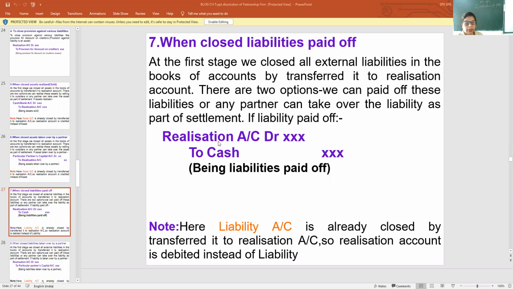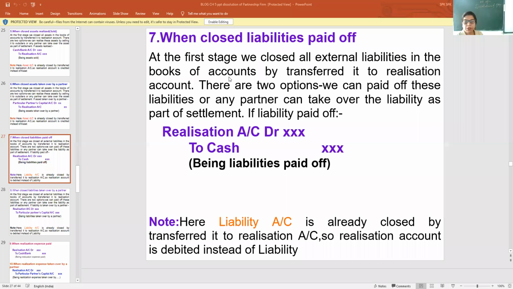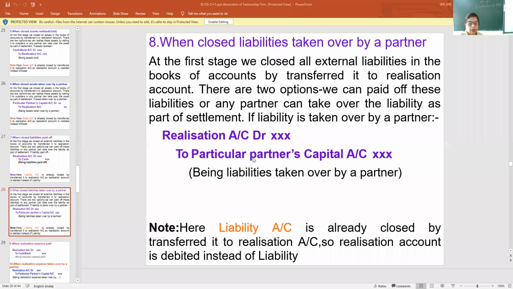Okay, then next, when liabilities are paid off. That is very simple, the opposite of the asset: realization account debit to cash account. When liabilities are taken over by a partner, it is also very easy: realization account debit to the particular partner's capital account.